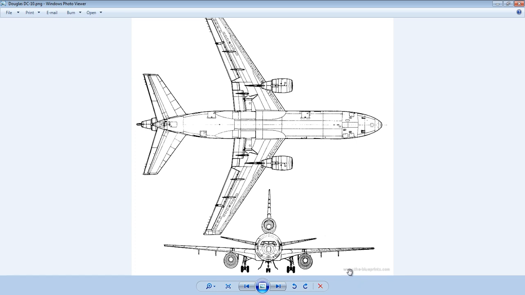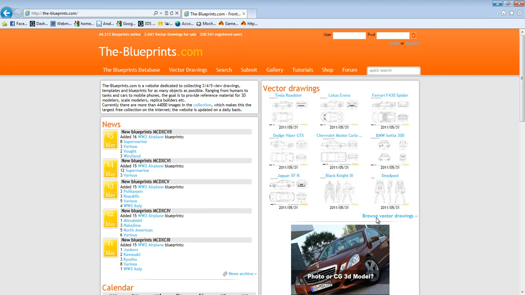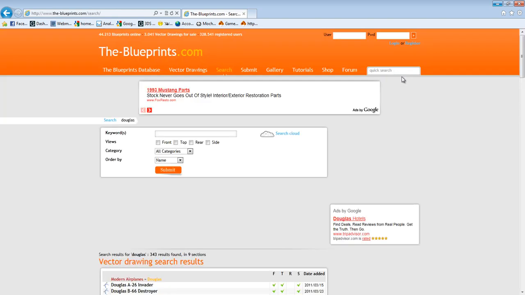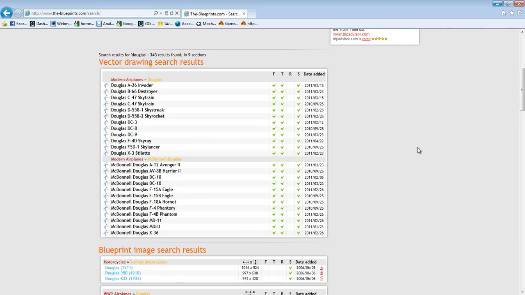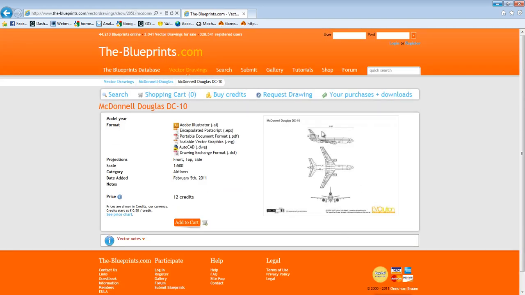Actually the first is this website here, the-blueprints.com. If you go to their website and type Douglas, this one, just remove this and press enter and go down like here, and here it is. Just press on it and you can buy it with 12 credits. I don't know how much this is in US dollars, but anyway you will have to buy it.